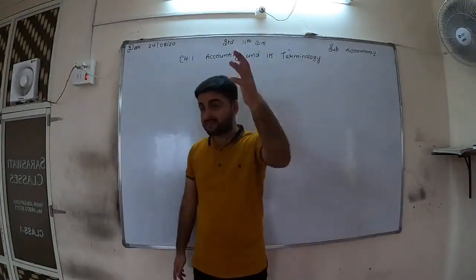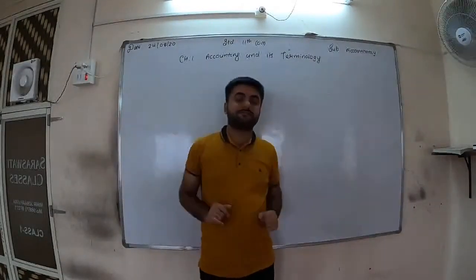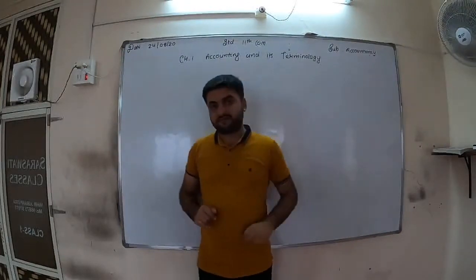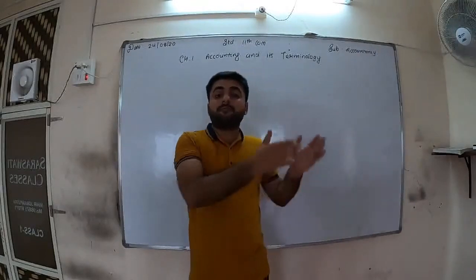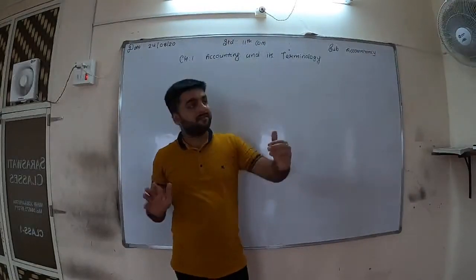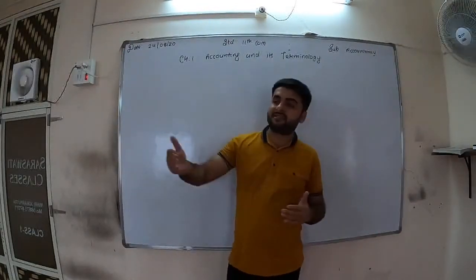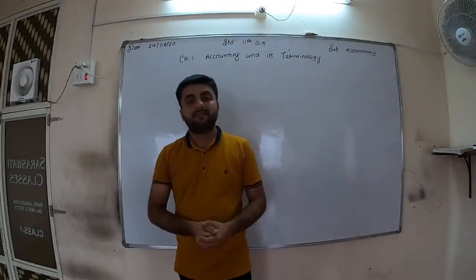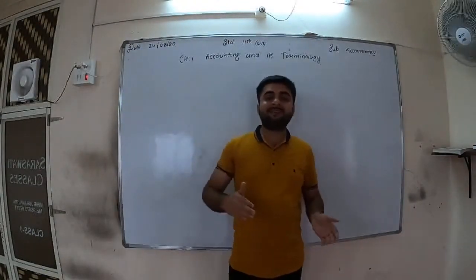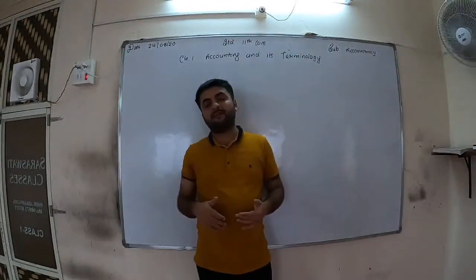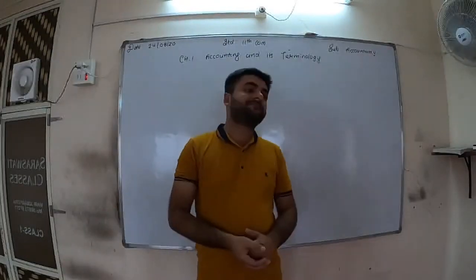Now the second word, event. Event means the result obtained from a transaction. When we are exchanging the goods, when we are exchanging our services, we are gaining or we are losing. The gain or the loss is known as event.